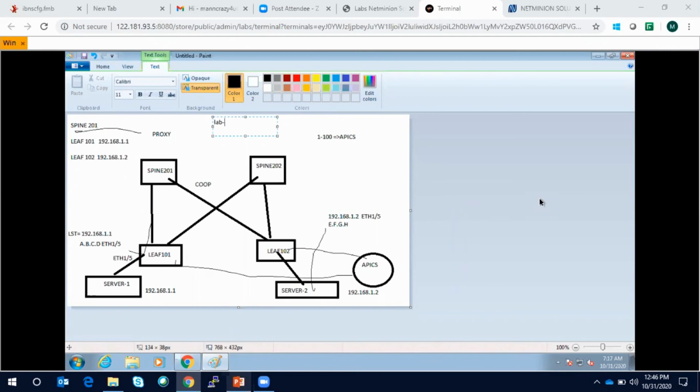So I just wanted to know, will you be teaching basic ACI, or is advanced ACI also a part of this lecture? Whatever contents I show you, I am going to cover anyway. There is no ambiguity in that. But yes, some migration scenarios I will include, and I will touch base on the multi-pod and multi-site scenarios also. And not only that, in everything, let's say I am creating an EPG, I will explain what kind of issues you face in EPG to EPG communications. What kind of mistakes we make when we create a configuration, I will include from my experience.